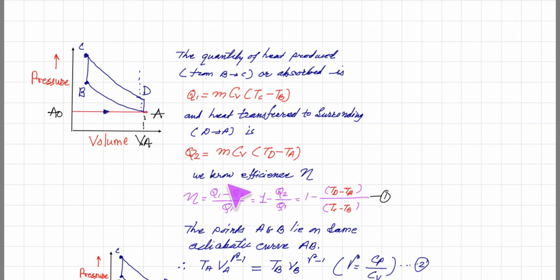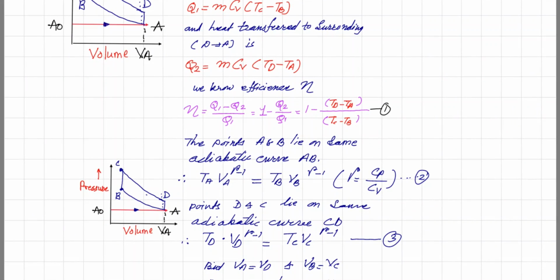But now we know the efficiency eta is equal to work done upon heat taken inside, the total heat. But we know that Q1 is heat taken and Q2 is heat given outside to the surrounding. So the difference is W. So Q1 minus Q2 upon Q1 is equal to 1 minus Q2 upon Q1. So we have already Q1 and Q2, putting those values, we get eta is equal to 1 minus Td minus Ta upon Tc minus Tb. This is equation 1.